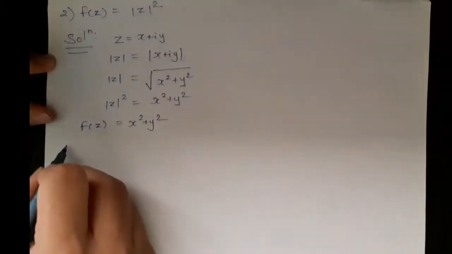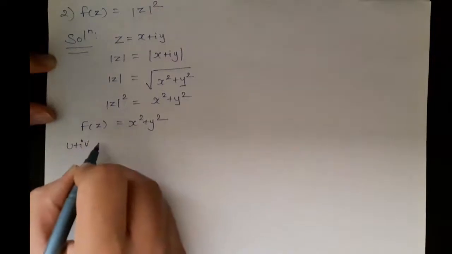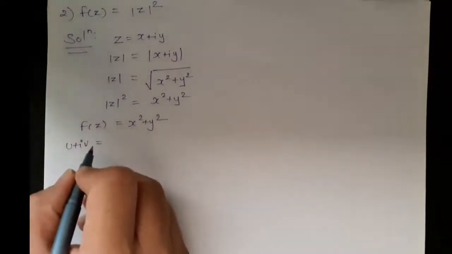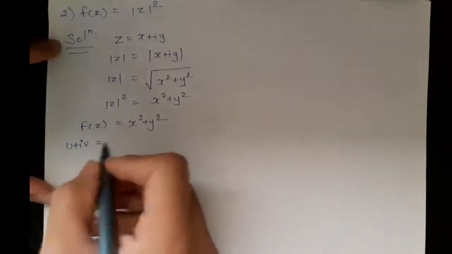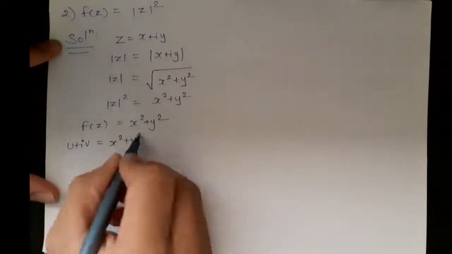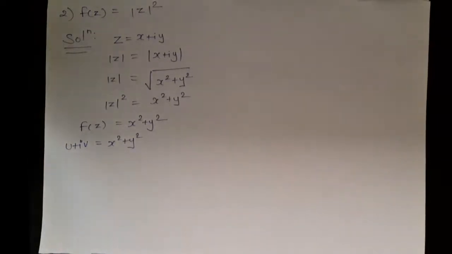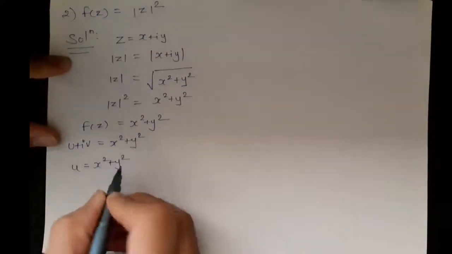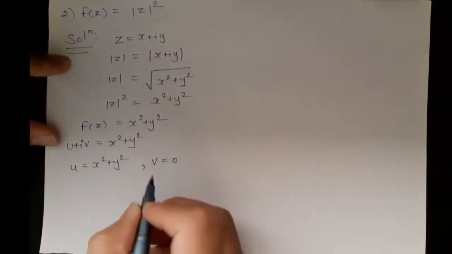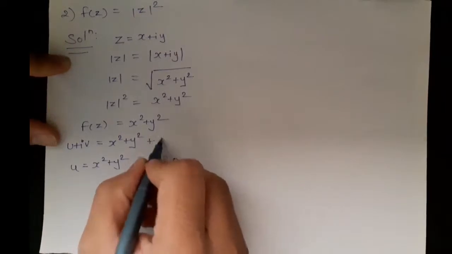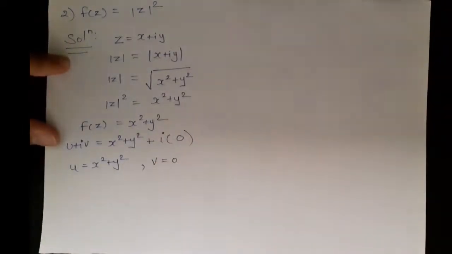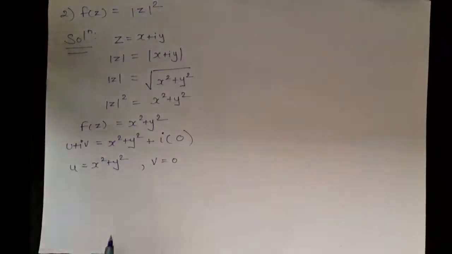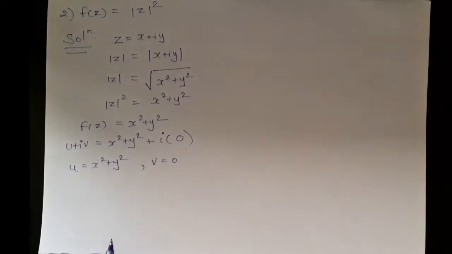Now as we know that f of z equals u plus iv, our first step is to separate the real part and the imaginary part. So it will be x square plus y square. Now what will be the real part and imaginary part? I want you to think. So u equals x square plus y square and v equals 0. Why is v equals 0? Because we don't have any imaginary term.